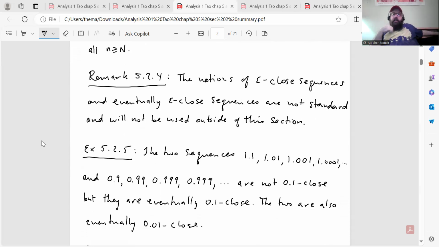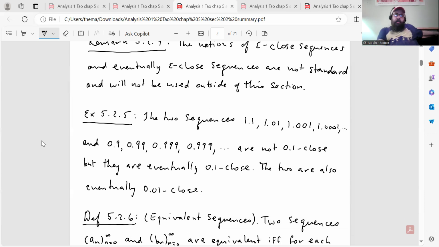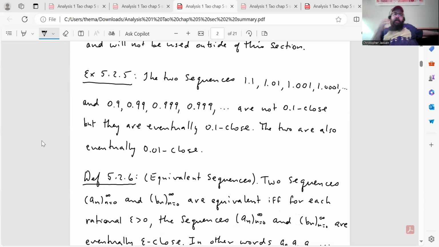All right, he has a remark here that he mentioned before, but it's worth saying again. The notions of epsilon close sequences and eventually epsilon close sequences are not standard and will not be used outside of the section. So once we develop the notion of limits and stuff, we won't need these more primitive concepts. Example 5.2.5, the two sequences 1.1, 1.01, 1.001, etc., and 0.9, 0.99, 0.999, etc., are not 0.1 close, but they are eventually 0.1 close. The two are also eventually 0.01 close and 0.001 close, and so on and so on.